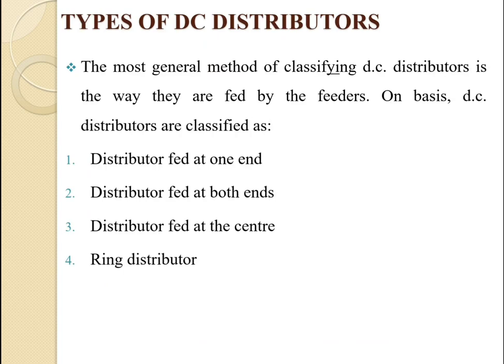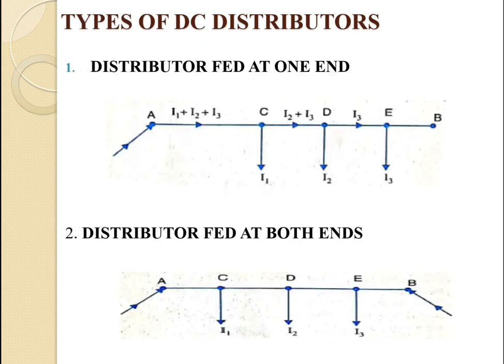So this is the classification of the distributor, and the previous theory was the classification of the distribution system. In this way we can differentiate the distributors and the distribution system. Now we discuss all the classifications of the distributor step by step. First, the distributor fed at one end.